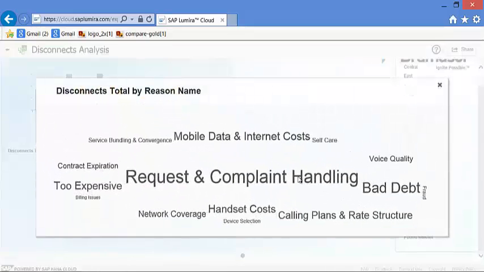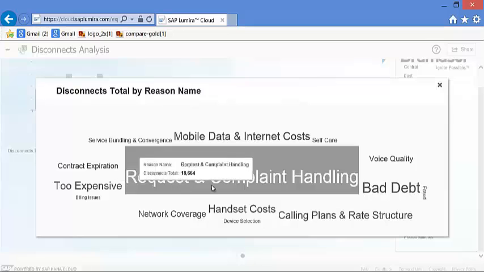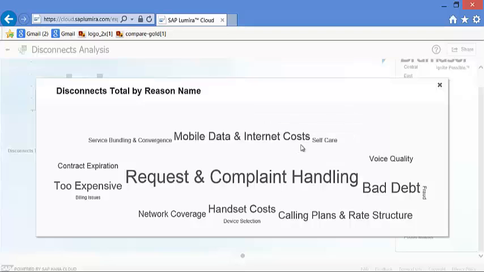Now this is another way of representing data using SAP Lumira. We can see that request and complaint handling is the biggest problem for the customers. So from sales and marketing, the reason goes to the service department. Again, mobile data and internet costs are also a problem. So this point can go to the sales and marketing team. They can find out which kind of cost will be useful for the customers.